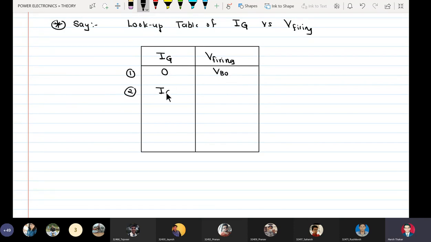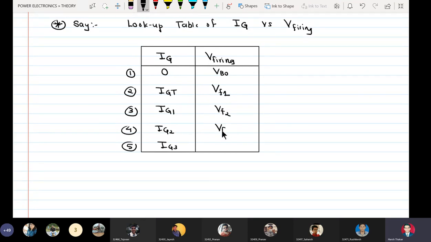When IG is equal to gate threshold, then it is VF1. Then I have IG1, IG2, and IG3. For IG1, I have the next firing voltage VF2.